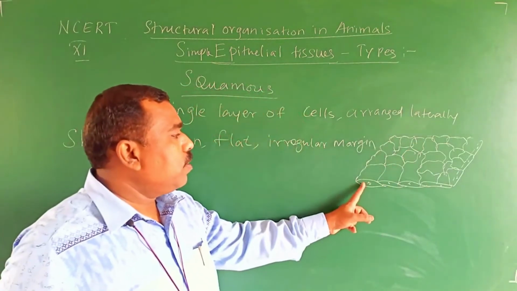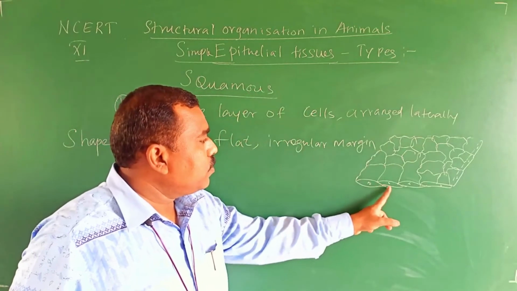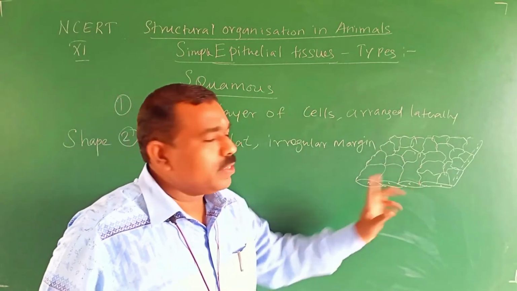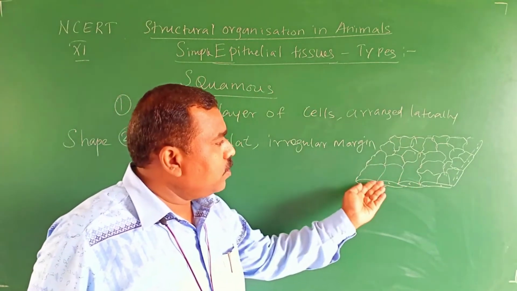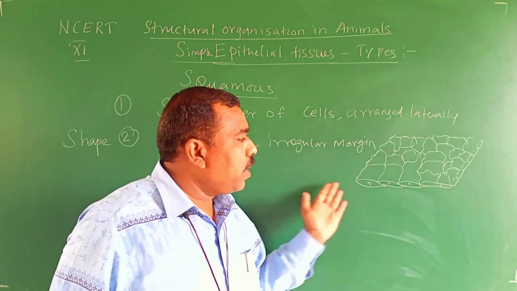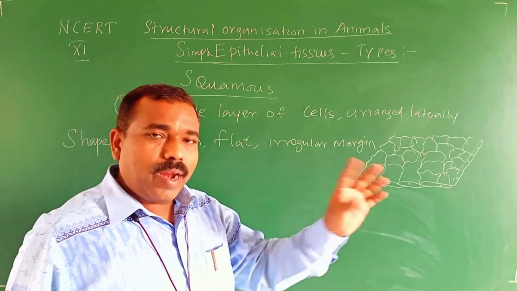So this is one cell, this is one cell, this is another cell, this is another cell. In such a way it is arranged only laterally: thin, flat, irregular.